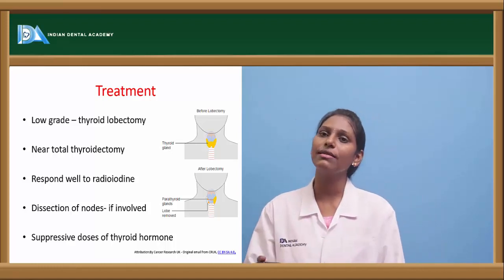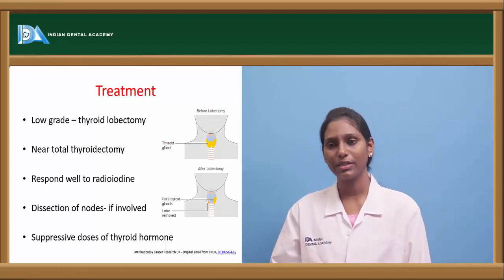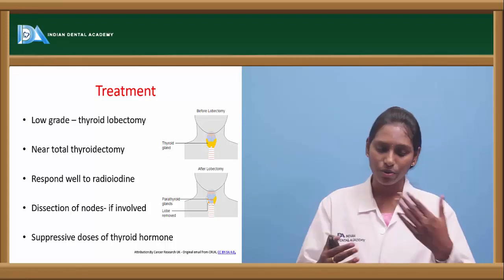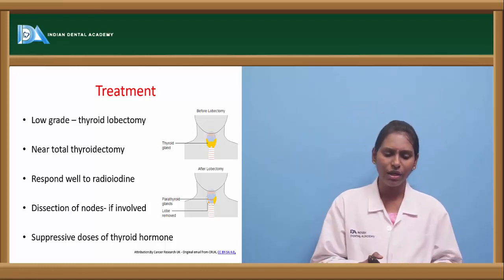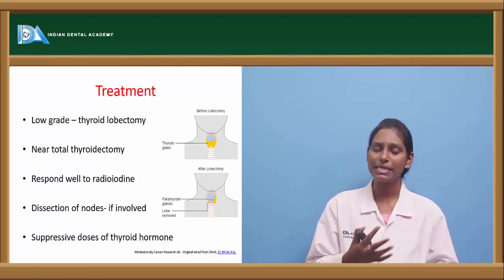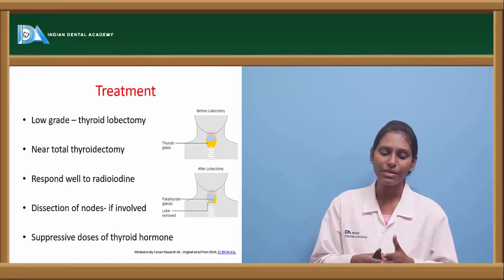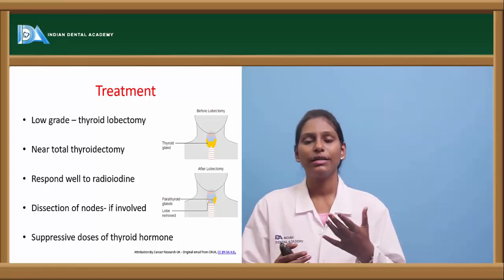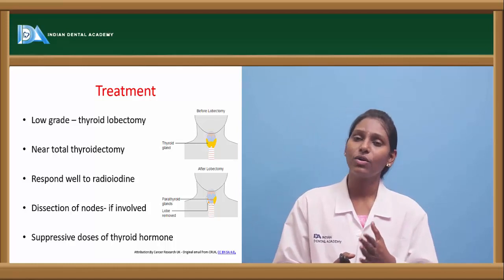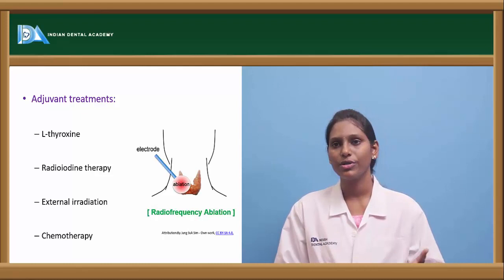In case of aggressive follicular carcinoma also, we go for near total thyroidectomy. Following that, we give suppressive doses of thyroid hormone. And if the nodes are also involved, then dissection of the nodes is usually done. Here the prognosis is usually dependent on nodal involvement. How many nodes are involved could be the prognostic factor again.